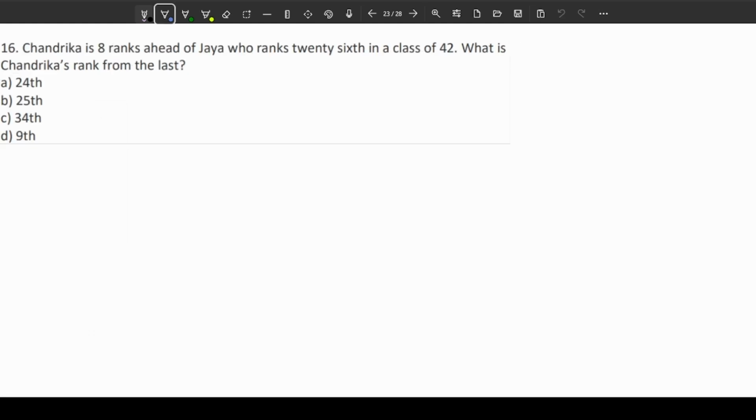Coming to the next question. Chandrika is 8 ranks ahead of Jaya, who ranks 26th in a class of 42. What is Chandrika's rank from the last? Okay, so total students is equal to 42. Now, there is someone who is a topper, then there is Chandrika, then there is Jaya, and let's say there is someone who is last in class as well. Now Chandrika is 8 ranks ahead of Jaya. Since Chandrika is 8 ranks ahead, there are 7 people in between Chandrika and Jaya.